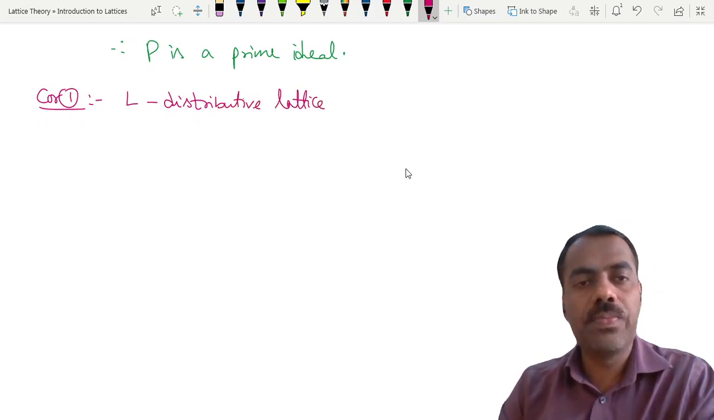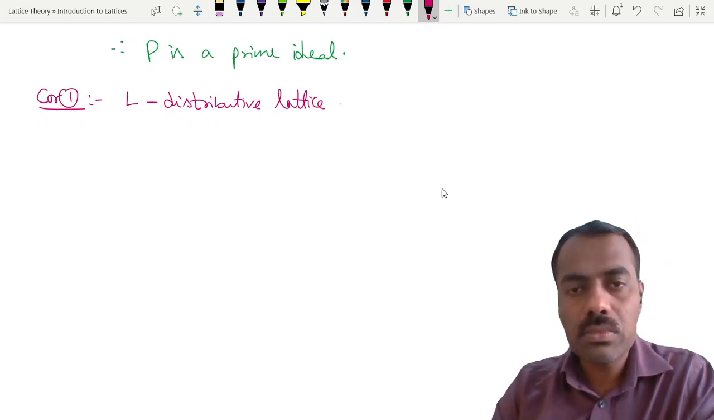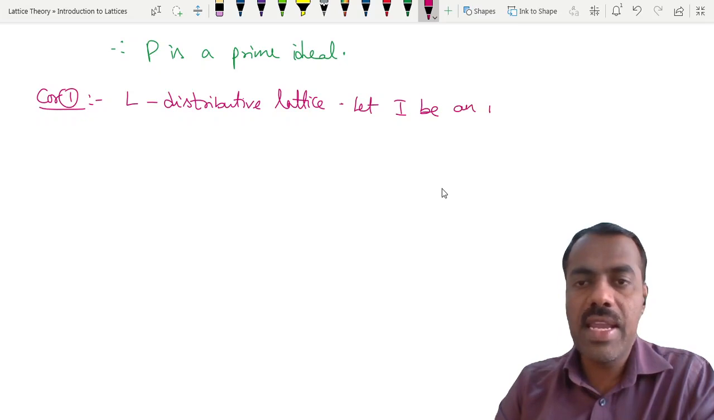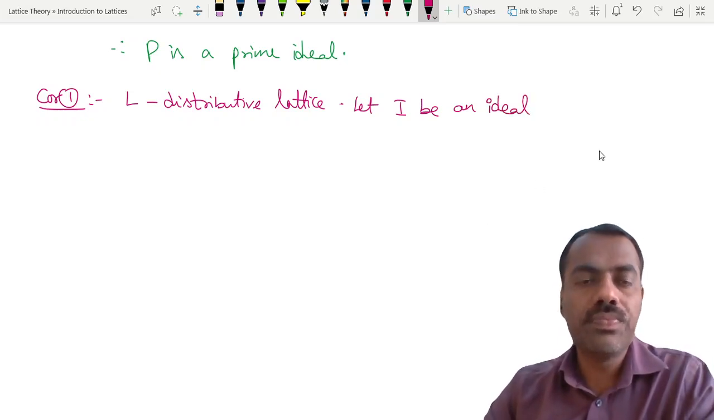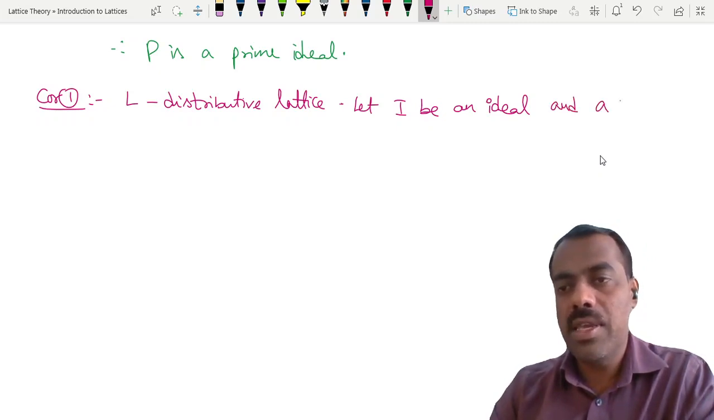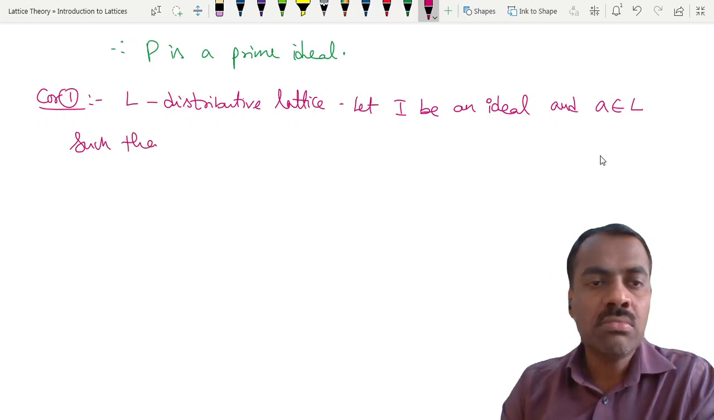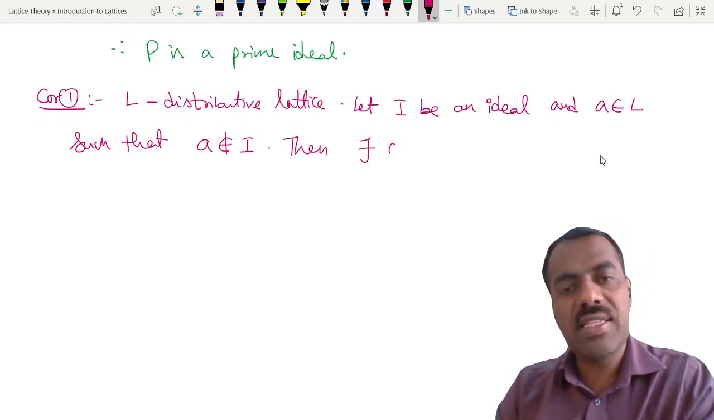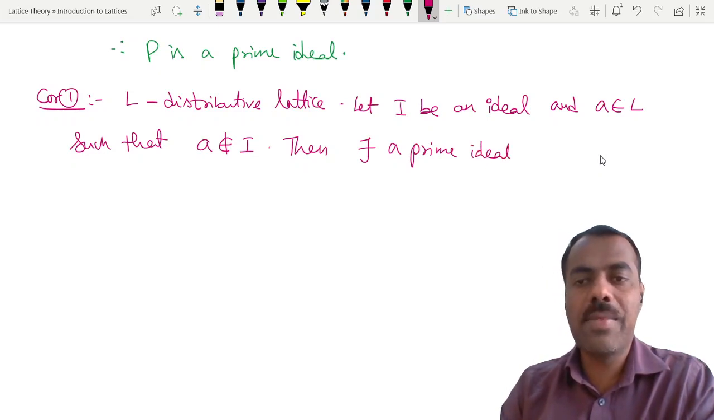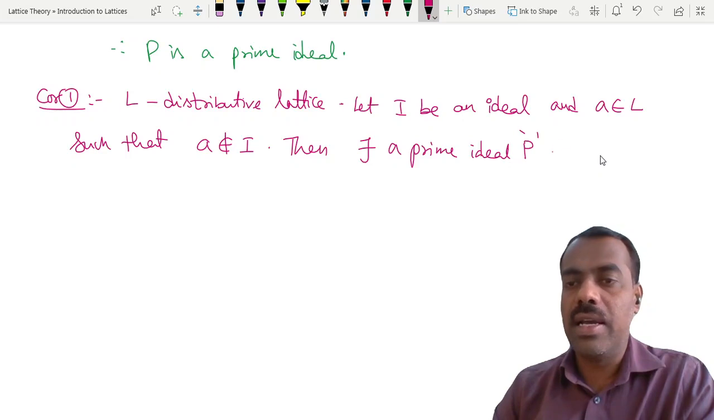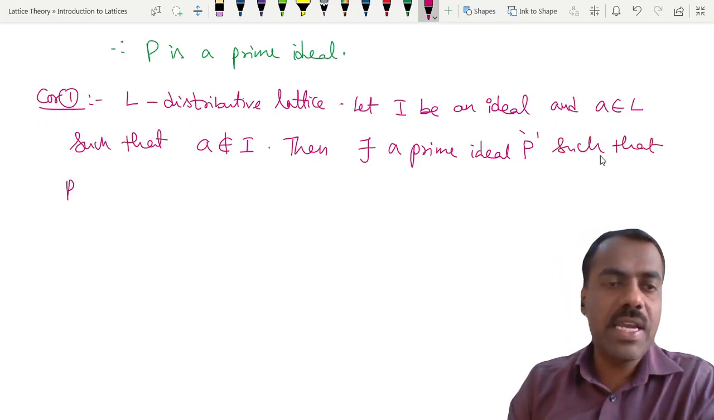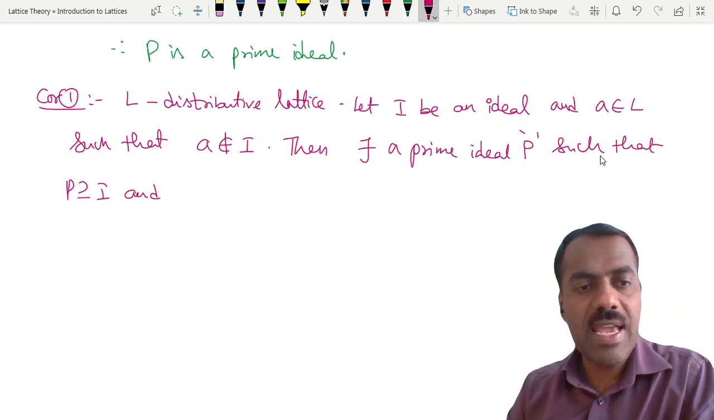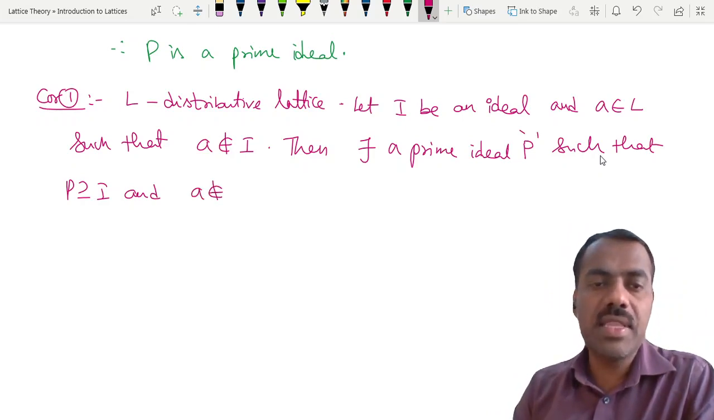Our L is distributive, and let I be an ideal, and A belongs to L such that A is not in I. Then there exists a prime ideal P such that P contains I and A is not in P.